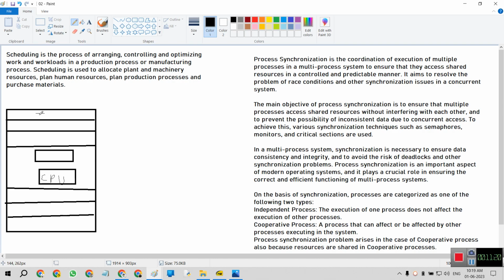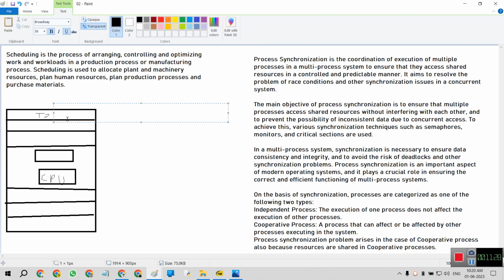For example, thread one, thread two. If we classify or arrange these different threads, it's called scheduling of the processes.